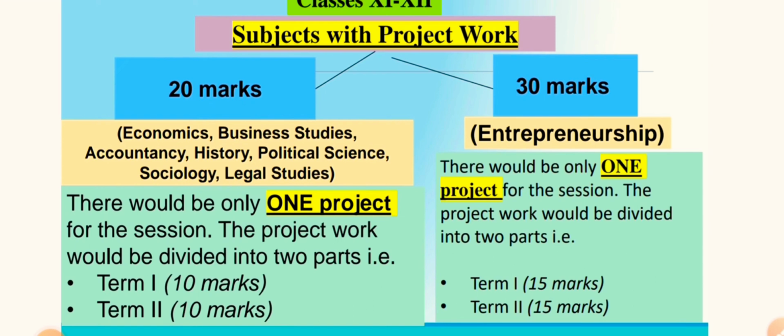The project work would be divided into two parts, that is term 1 of 10 marks and term 2 that is also of 10 marks. And if you look at the subject called entrepreneurship, there would be only one project for the session. The project work is divided again the same: term 1 will be of 15 and term 2 will be of 15, because this will be of 30 marks and this will be of 20 marks.